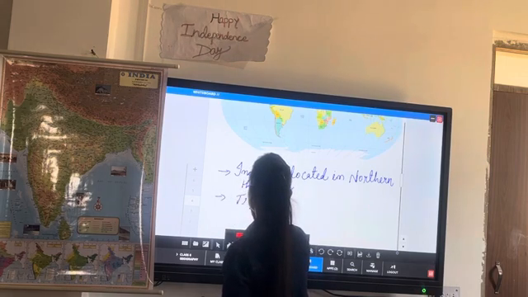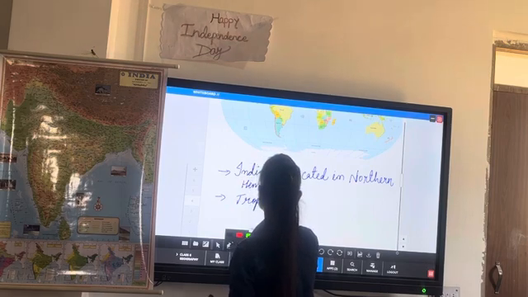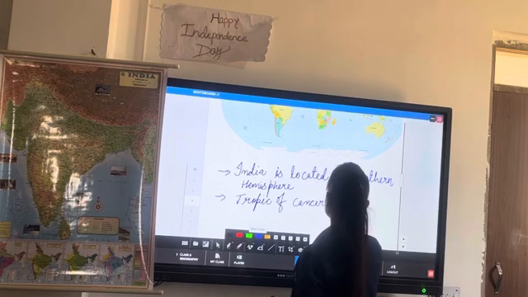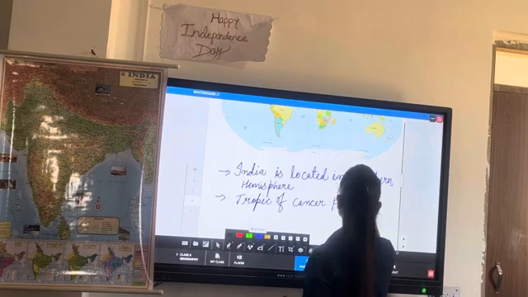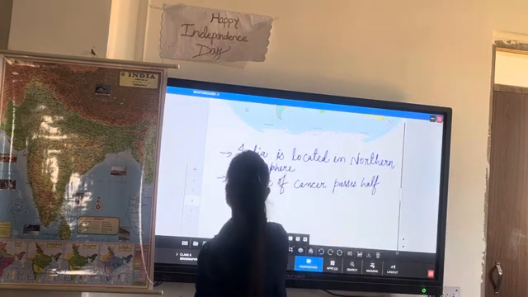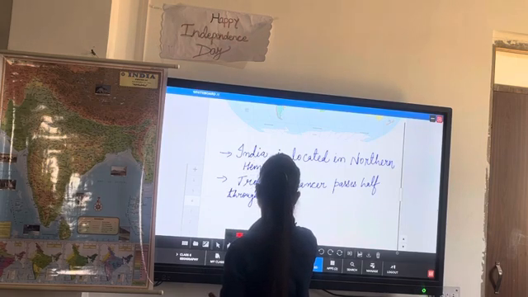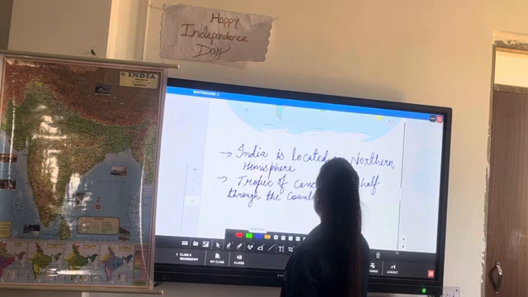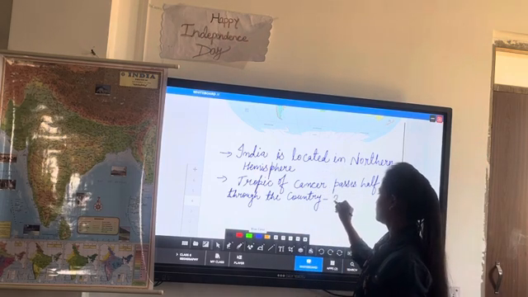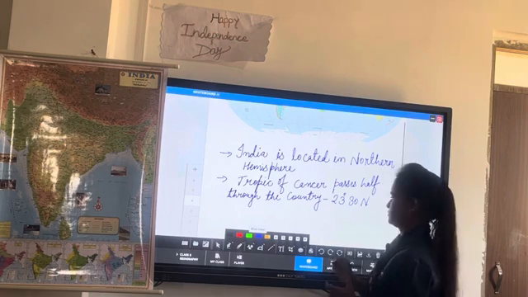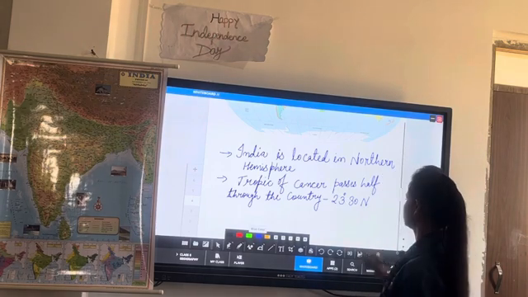And Tropic of Cancer passes half through the country at what degree? 23 degree 30 minutes north. Correct? Yes, ma'am.